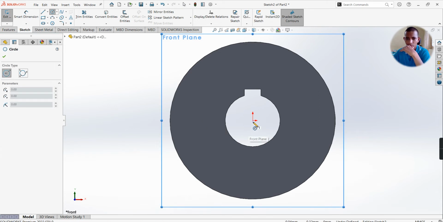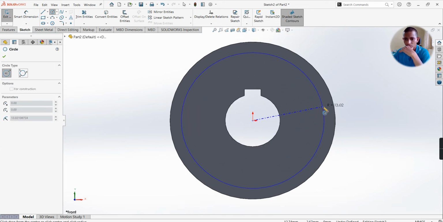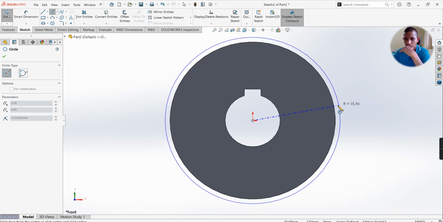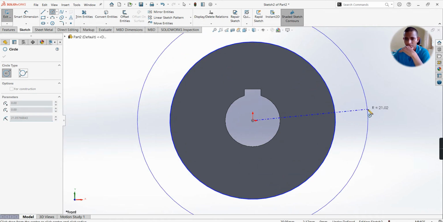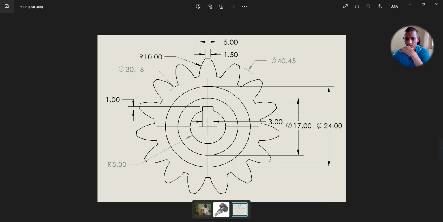Circle. From origin point, draw one circle exactly equal to the outer diameter of the circle. Next, draw one more circle, make the dimension. Now we have drawn this diameter of the circle, that is 40.45.